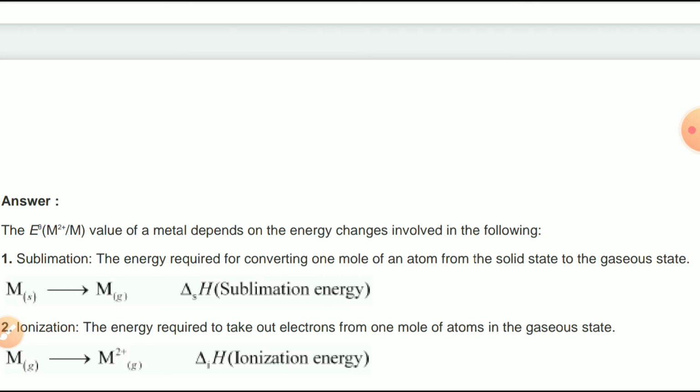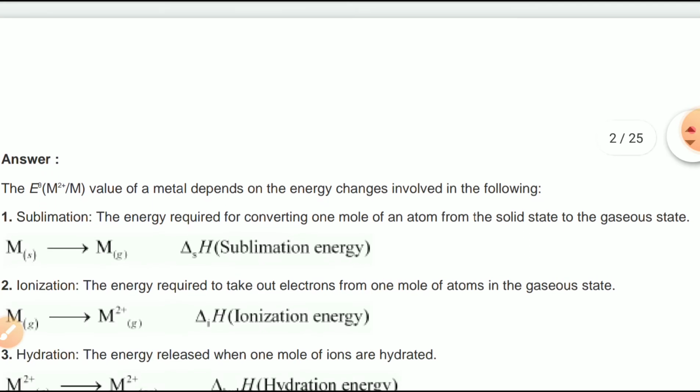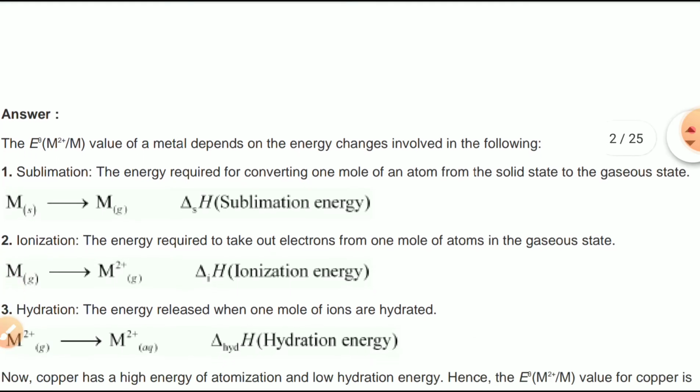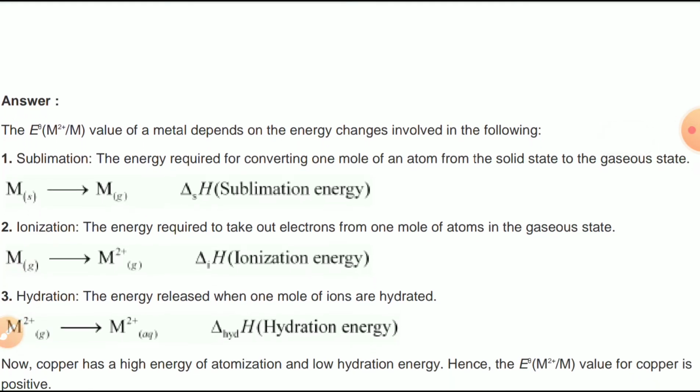The E0 value of M2+/M for a metal depends on the energy changes involved in the following. Point number 1, the sublimation enthalpy: the energy required for converting 1 mole of an atom from the solid state to the gaseous state. Metal in the solid state is converted into metal in the gaseous state, that is called the enthalpy of sublimation, or it is also called the enthalpy of atomization.